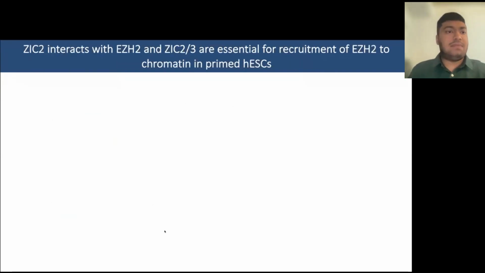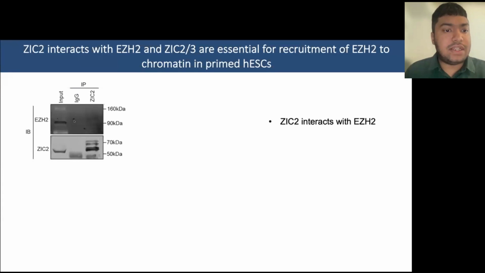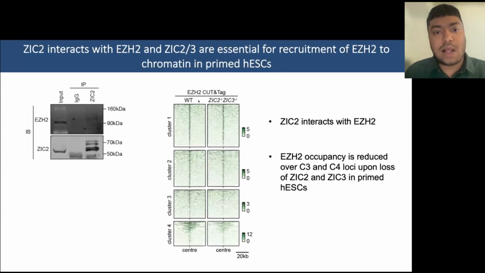Next, we wanted to delve a little bit deeper into the molecular mechanism. So for this, we conducted co-IP of ZIG2, and we found interaction of EZH2 with ZIG2. We also conducted CUT&Tag of EZH2 in our wild type and ZIG2-3 double knockouts. And we observed loss of CUT&Tag signal of EZH2, especially over cluster 4 loci, which are again the ones that are bivalent promoters. But we also saw some loss over cluster 3 loci, although these have far lower levels of EZH2 to begin with at basal levels.